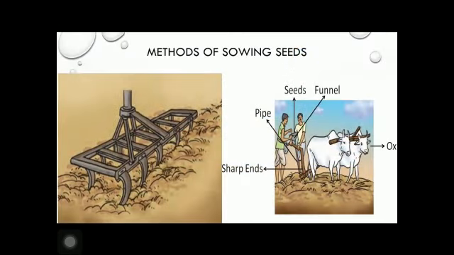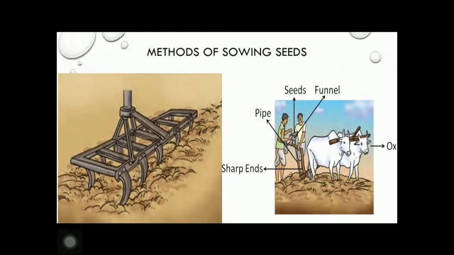The seeds are sown in the field by hand. This method is called broadcasting. This is used in case of wheat. Seeds sown by this method are unevenly distributed in the field. Another method is by using a seed drill.